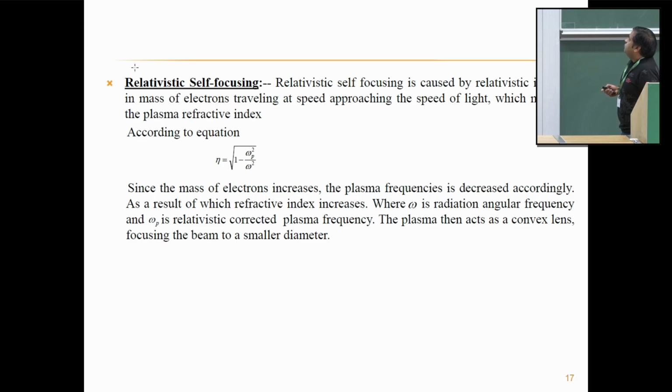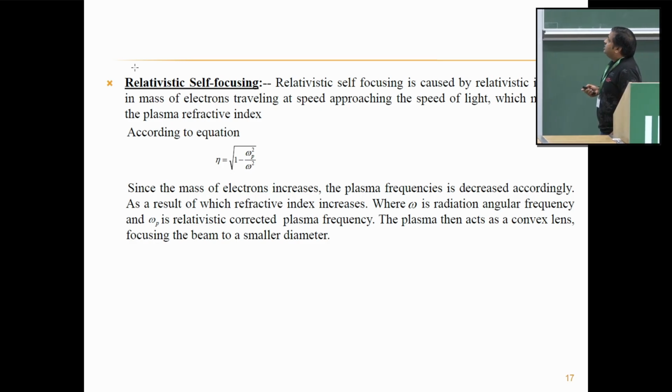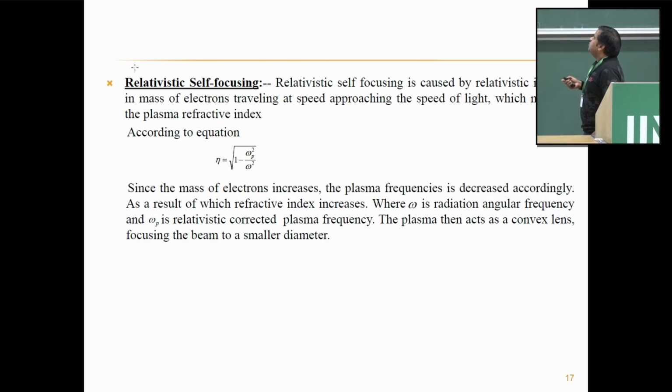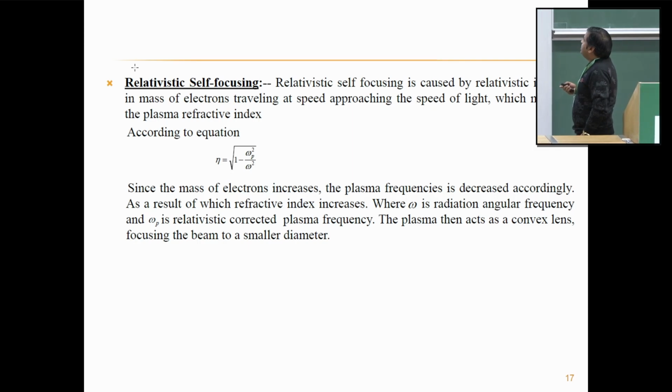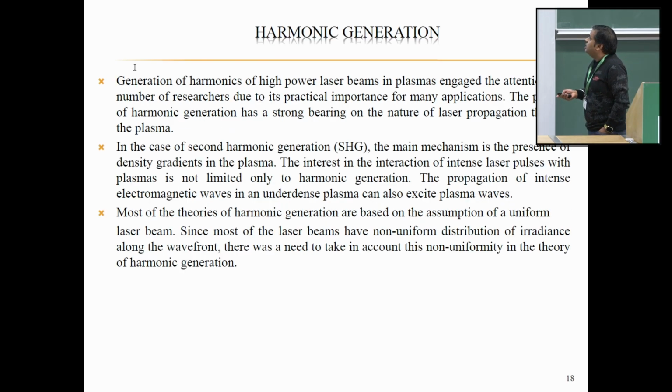Relativistic self-focusing is caused by a relativistic increase in the mass of electrons whenever electrons are traveling at speeds comparable to the speed of light. According to the equation, the refractive index is given by the square root of 1 minus omega p squared upon omega squared. Since the mass of electrons increases, the plasma frequency decreases accordingly. As a result, the refractive index increases. So the plasma then simply acts as a convex lens and it tries to focus the beam to a small diameter, leading to relativistic self-focusing of the beam.